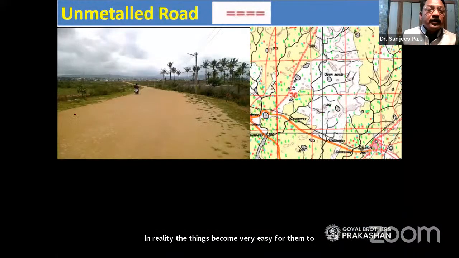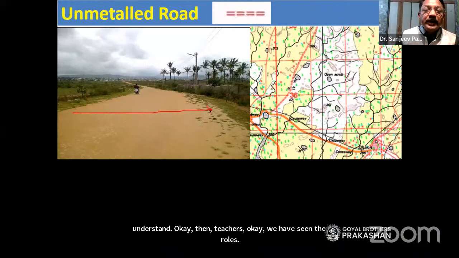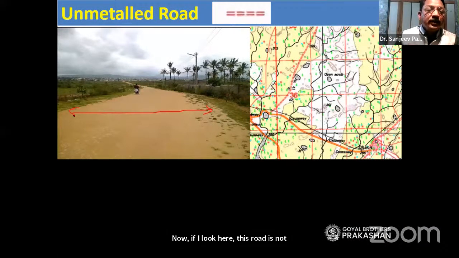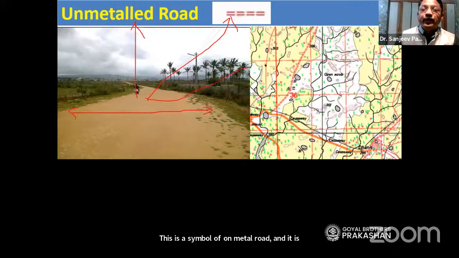Then teachers, we have seen the roads. Now, if I look here, this road is not completely formed. It seems to be a road under construction. Then we call it by the name unmetalled road. This is the symbol of an unmetalled road, and it is seen in a map in this way. You can see here, unmetalled road over here.